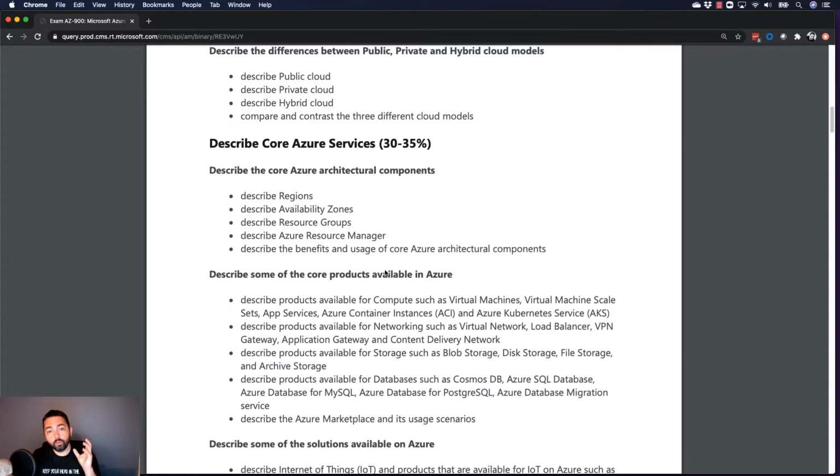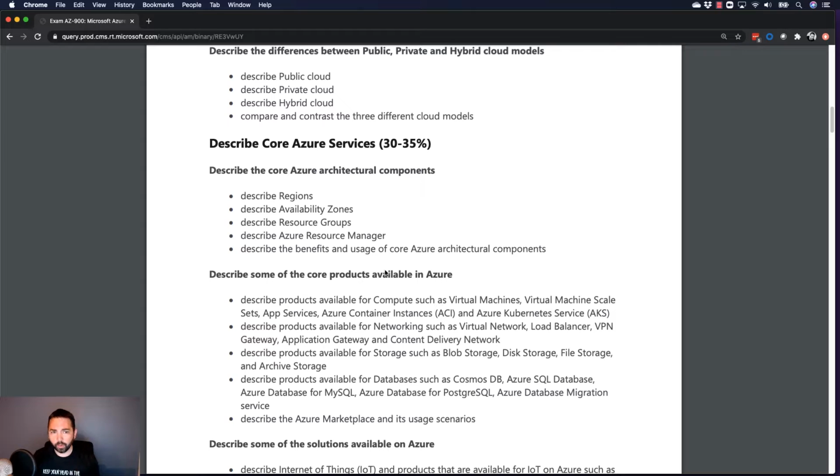Then we move into describing core Azure services, and this is now 30 to 35% of the exam. So you can see a lot of weight is put in here on the exam. And here, this is all about knowing the Azure architectural components such as regions, availability zones, resource groups, the Azure Resource Manager, and then you get into all the products. Azure has so many products: virtual machines, scale sets, app services, containers, app gateways, networking concepts, databases, all of it's there. We're going to get through those.